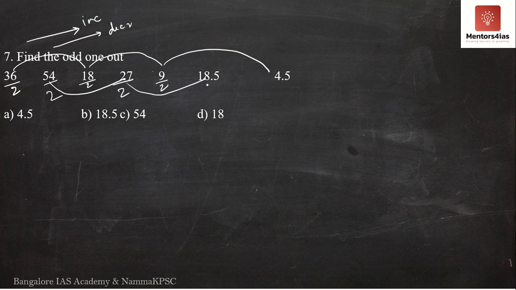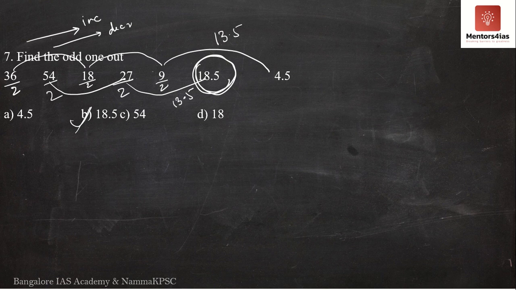However, here it is 18.5. 27 divided by 2 is 13.5, but the series has given us 18.5. Therefore, this is incorrect. It has to be 13.5 and not 18.5. Therefore, the correct answer has to be 18.5, the odd one out.